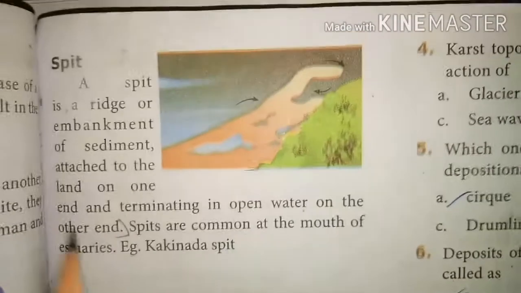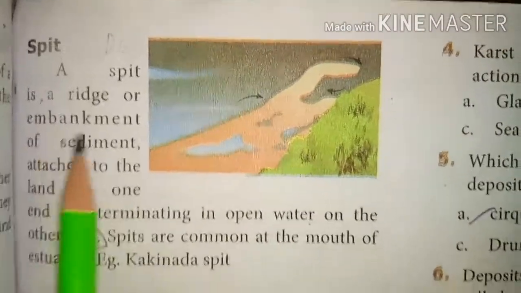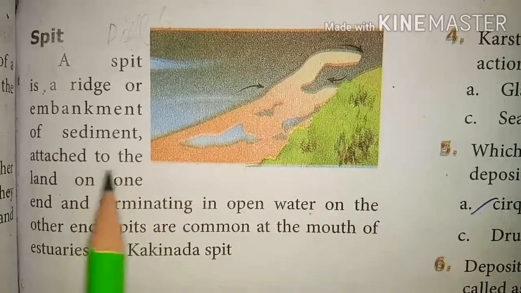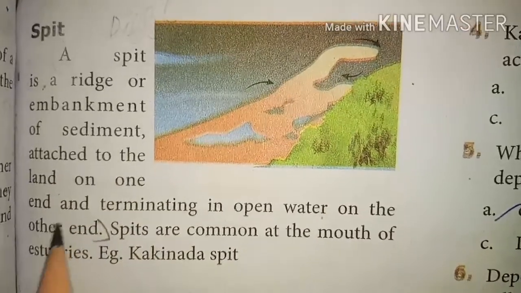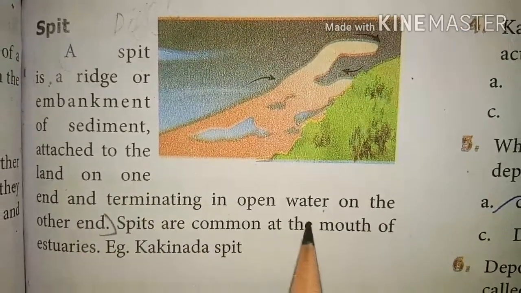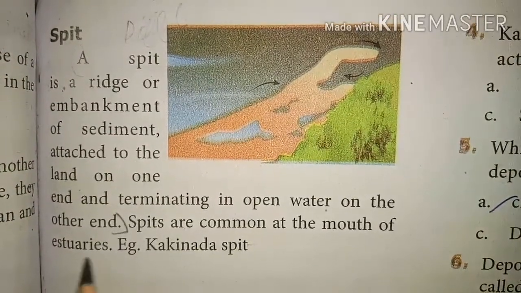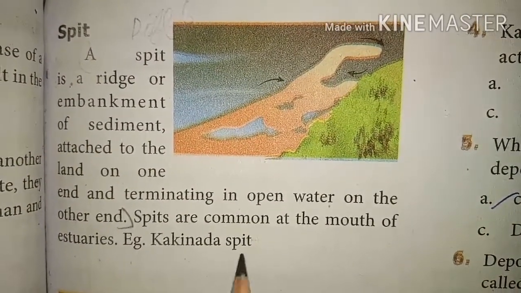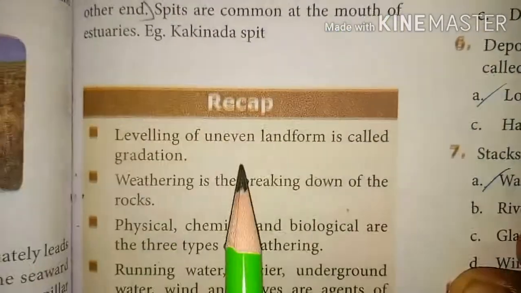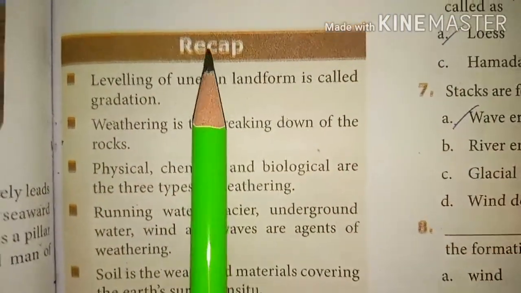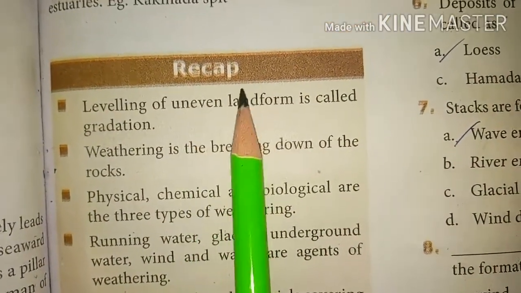Next, spit. A spit is a ridge or embankment of sediment attached to the land on one end and terminating in open water on the other end. Spits are common at the mouth of estuaries. Example, Kakinada spit. Okay, now let us see the recap of the lesson.